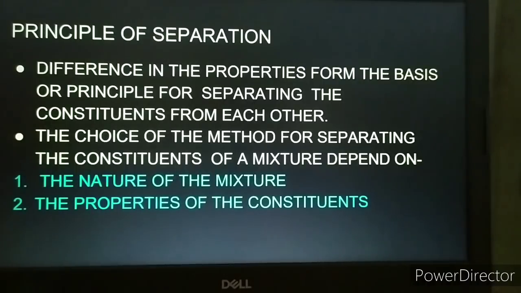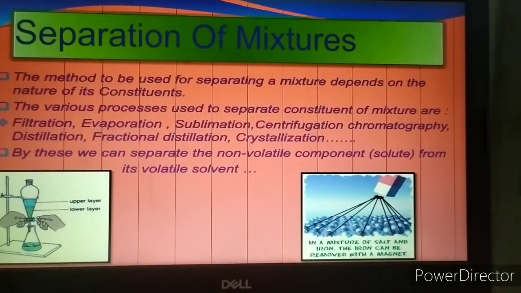So I think you are now aware of what is the major basis or principle of separation. On what basis does it depend? It totally depends upon the nature of the mixture and also the properties of the constituent substances which are present in that mixture. So now we are going to learn about the different techniques.